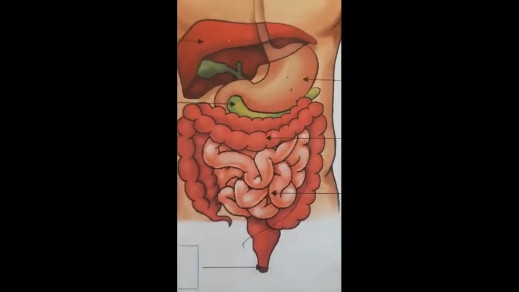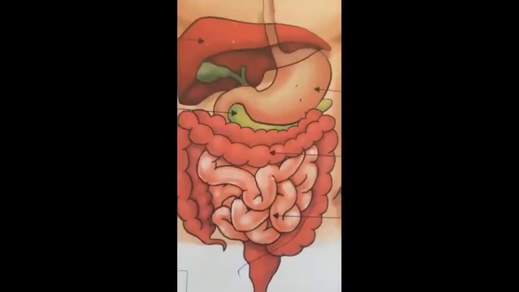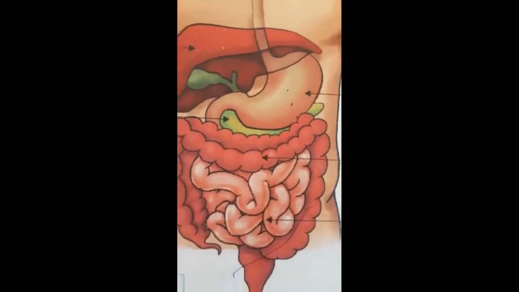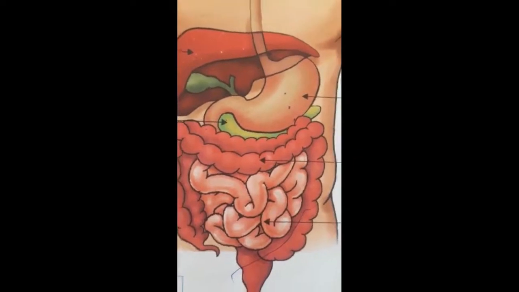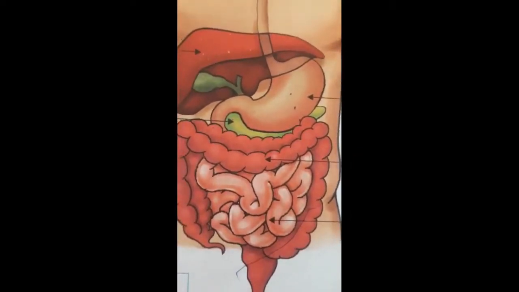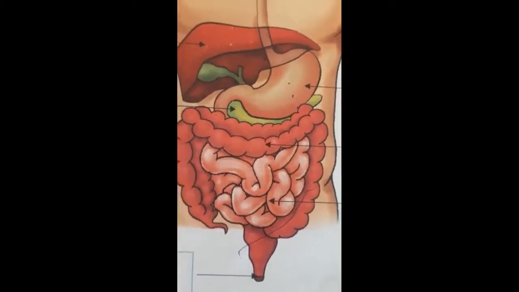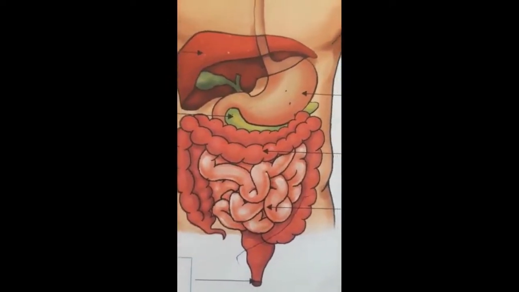Let's see the small intestine. From the stomach, the food enters the small intestine, which is approximately 6 meters long. The small intestine also absorbs most of the nutrition from the digested food.